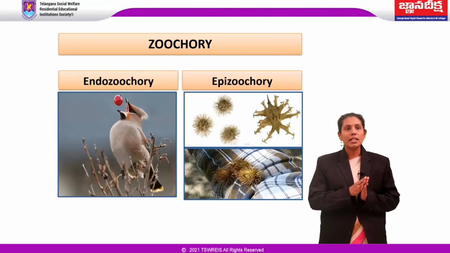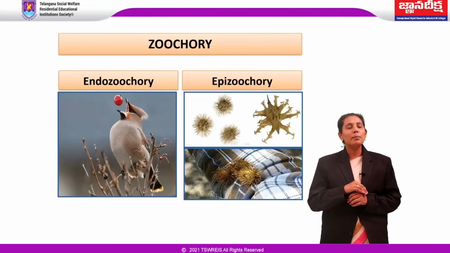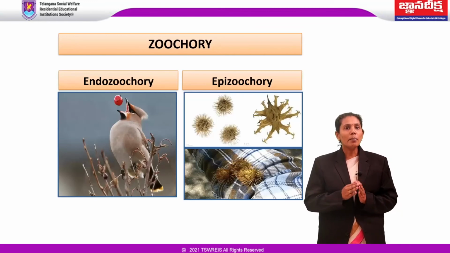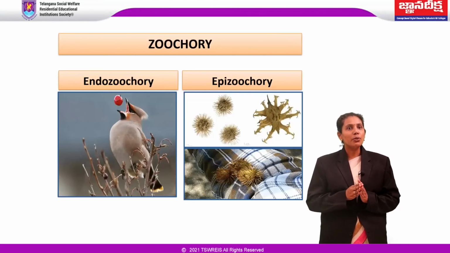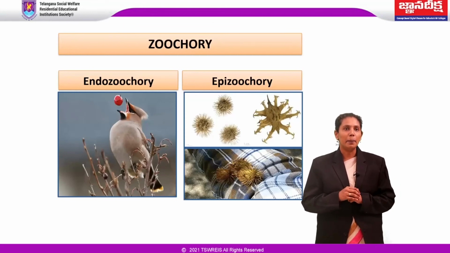And the second one is epizoochory, dispersal by adherence. Dispersal by adherence to the outside of an animal's body. A common method by which fruits are distributed in this way is to adhere to the fur or feet of a mammal.